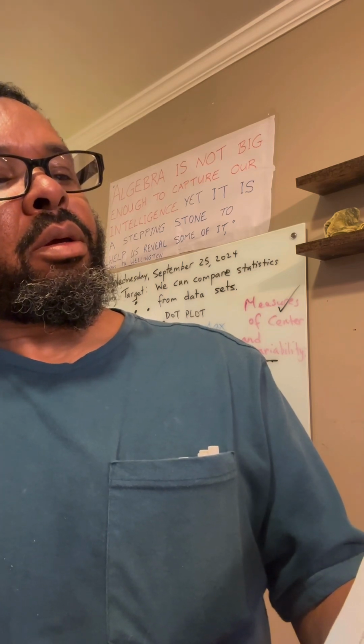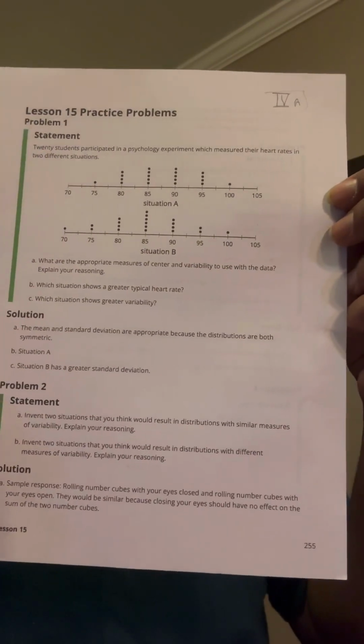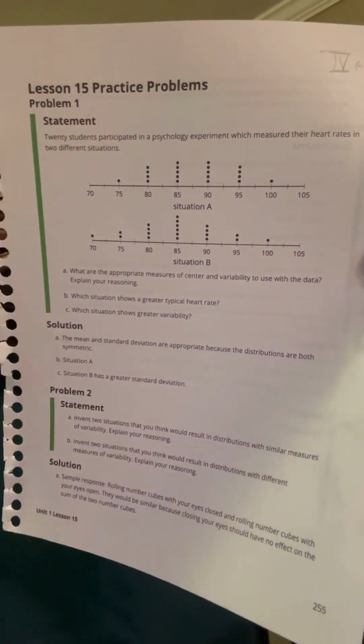Let me look at it myself. You should be able to see that in situation B, you're definitely going to have more variability, because you see that value on the left, which means there's a bigger spread. You can see that, right? There's a bigger spread in the second situation. So therefore there's going to be more variability, a greater standard deviation, in 1B than in 1A.